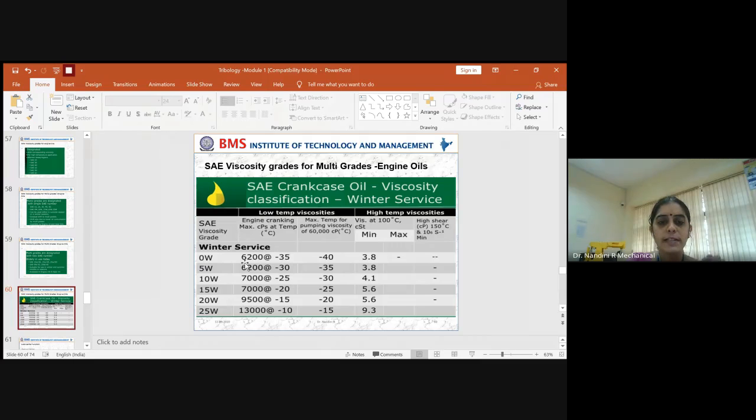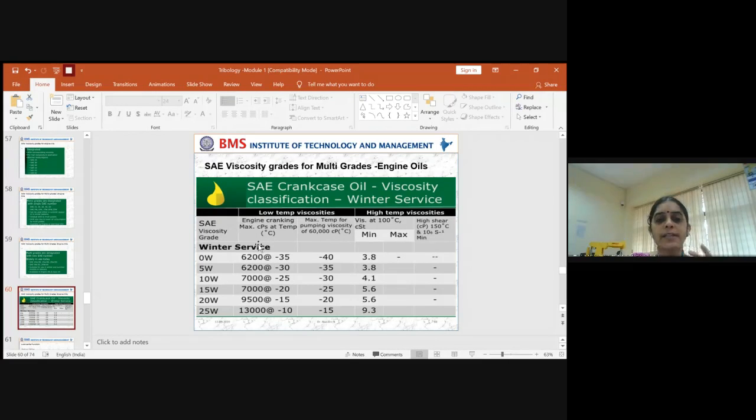So it is like 6,200 centipoise at minus 35 degrees Celsius in winter. See, minus 35, again it is coming down to minus 30, still chillier and still chillier. So these are the low temperature viscosities you can get. And similarly at high temperatures, you can use this for multi-graded systems. So this is the minimum temperature, and the maximum temperature quoted is 100 degrees Celsius.